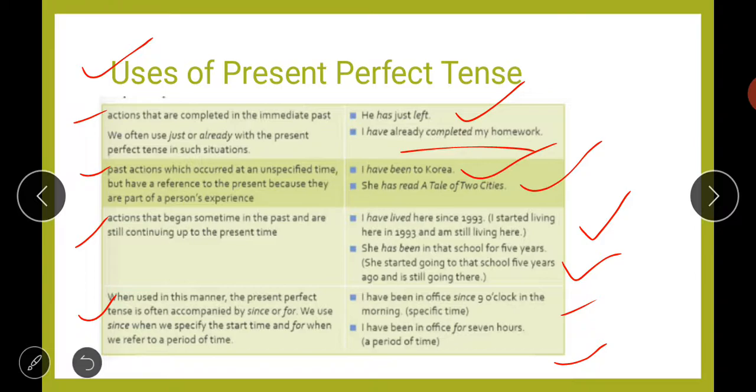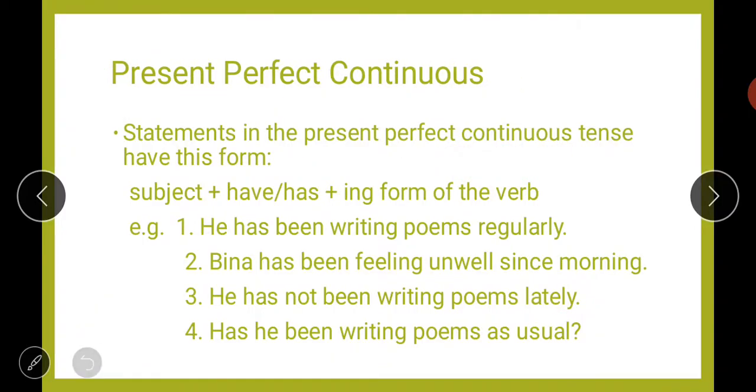These 7 hours, we don't know from when they started, from 7 o'clock, from 8 o'clock, or at what time, we don't know. So we are just talking about a period of time. So in all these situations, we will use the present perfect tense. I hope it is clear to you. So let us move to the next one.